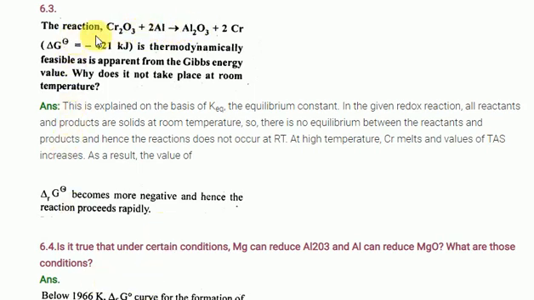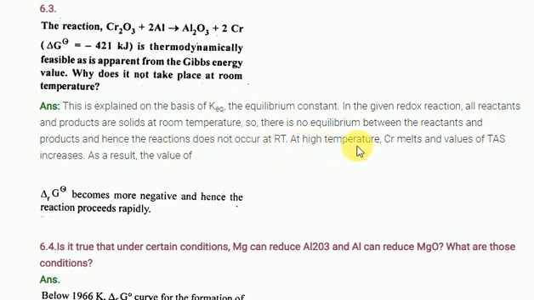Sorry, these are the solids only. What I mean is explained on the basis of the chemical equilibrium concept only. In this given redox reaction, all reactants and products are solid at room temperature. So there is no equilibrium between the reactants and products, hence the reaction does not occur.